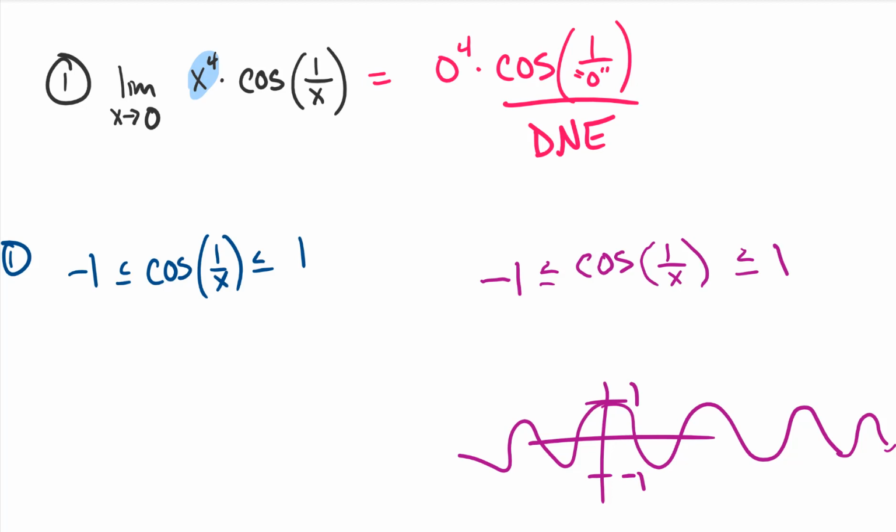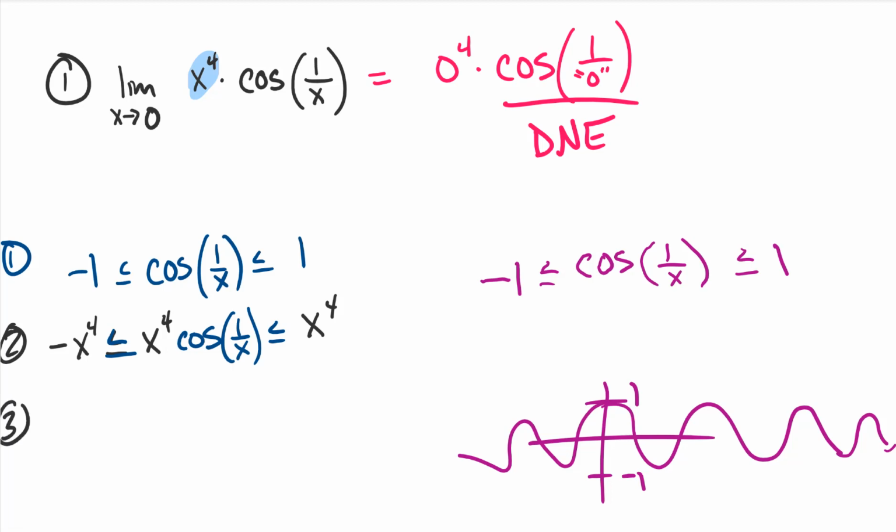So let's multiply on that. We have -1 times x to the 4th, that's -x to the 4th. Now we multiply the middle by x to the 4th. I'm going to leave that alone: x to the 4th times cosine of 1 over x. And then we multiply x to the 4th by 1. Cool. There was step 2.